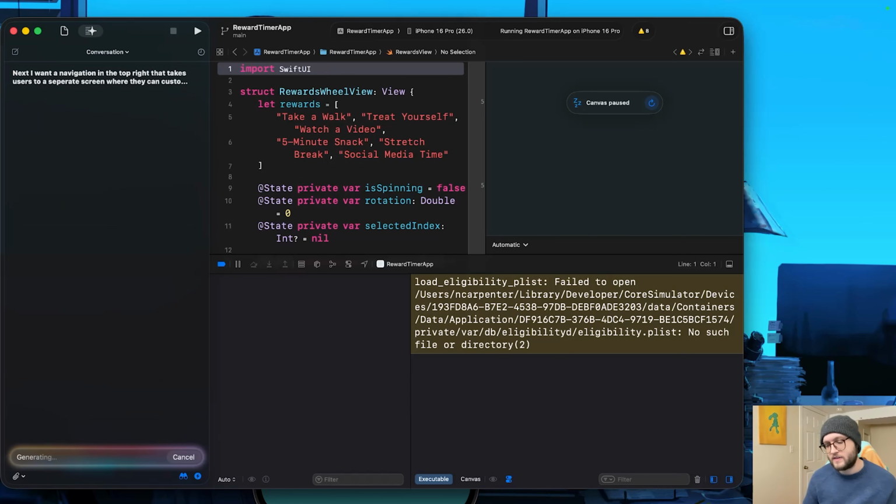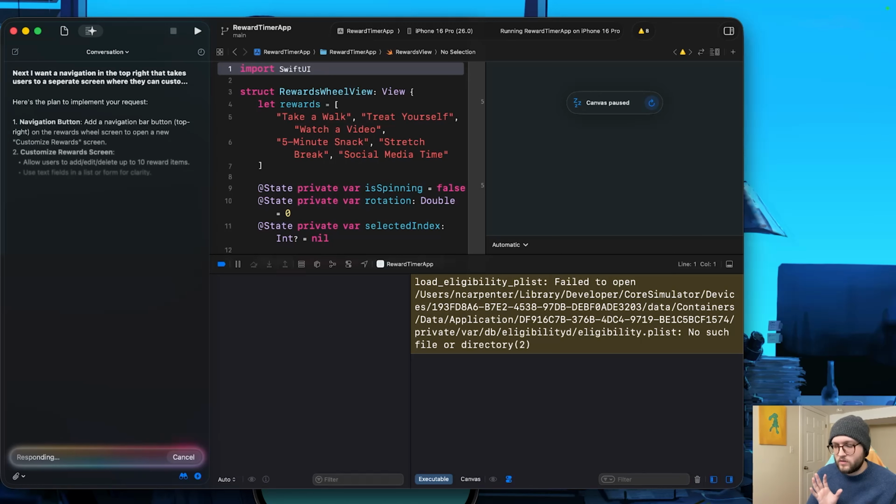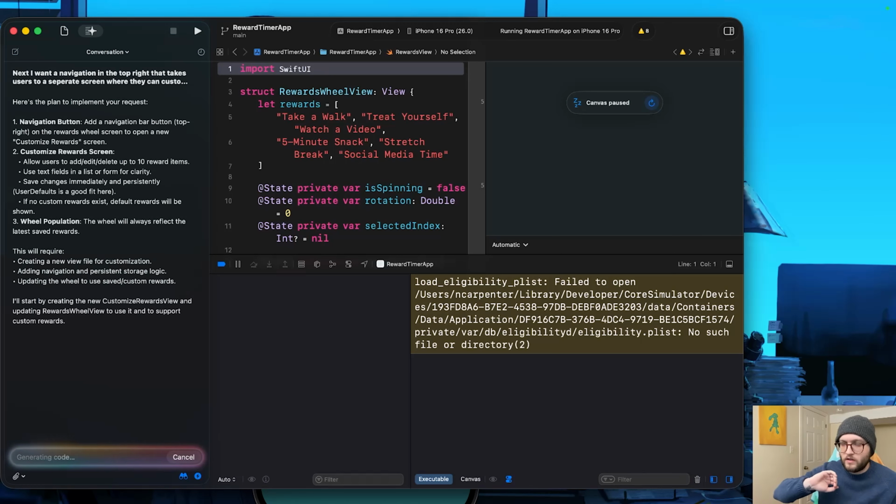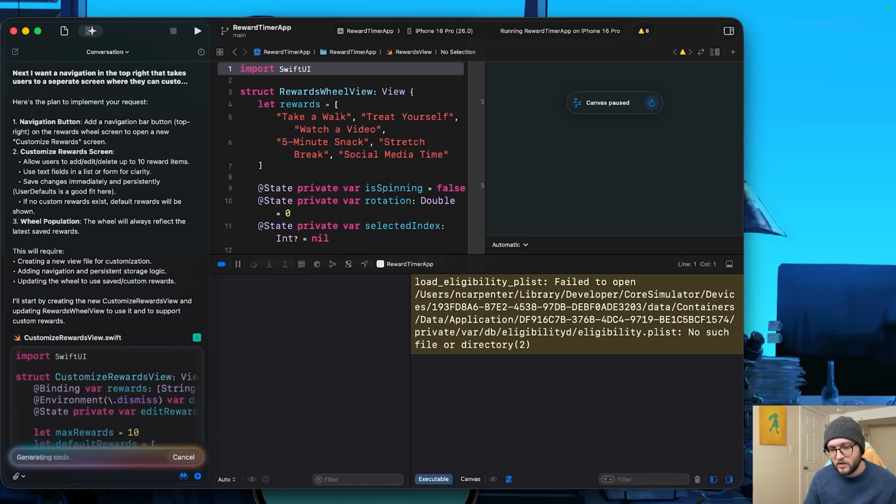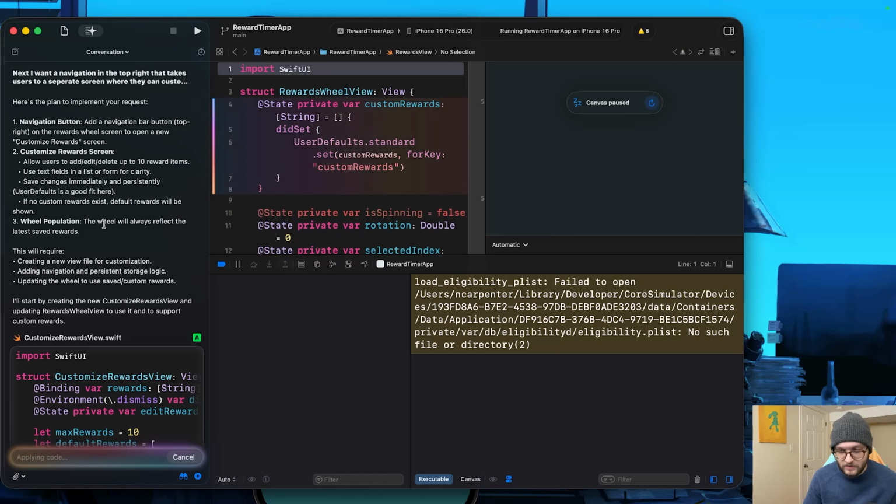All right, big ask here. Essentially, I want Clyde to create a navigation that users can customize and edit all the rewards. And we'll also need to make sure that our wheel later on is dynamic. So I've given it the number of up to 10 rewards, and it should have a kind of list. You can add or remove them, and we'll be apparently using user defaults. And we'll also have some default rewards if they haven't customized it yet.